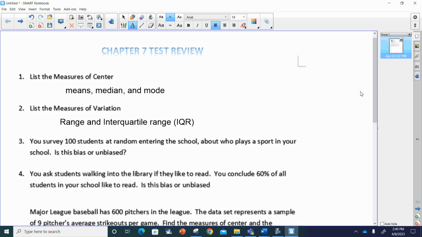Okay. Let's go. The next one says you survey 100 students at random entering the school about who plays a sport in your school. Is this a biased or unbiased survey? This is unbiased. That's because you ask people entering the school, you have no idea who plays sports and who doesn't because you randomly chose the students. So there's going to be someone that plays sports and might say, hey, yeah, kids play sports in school, while some of them say no because they don't play sports.